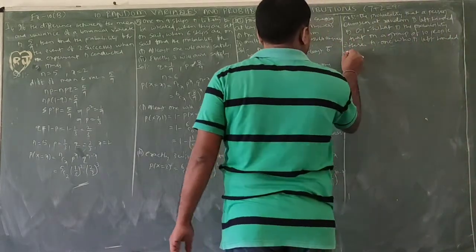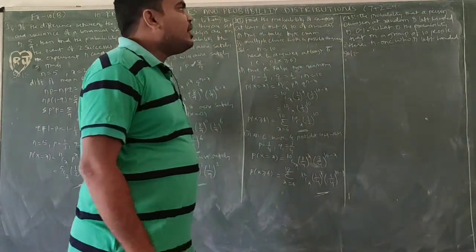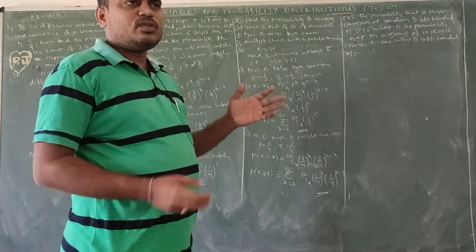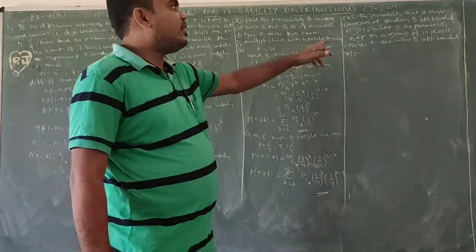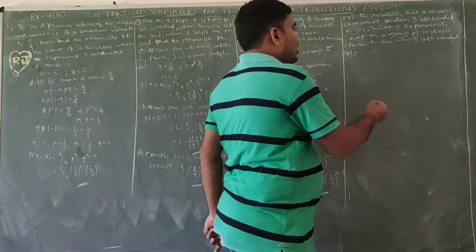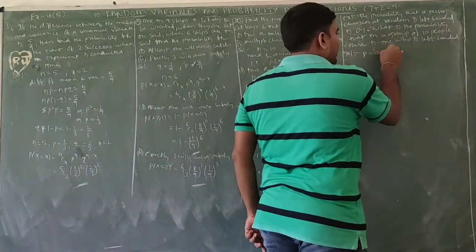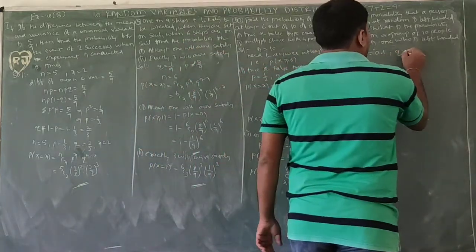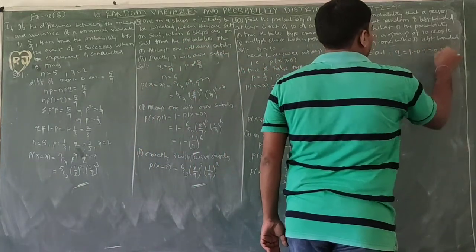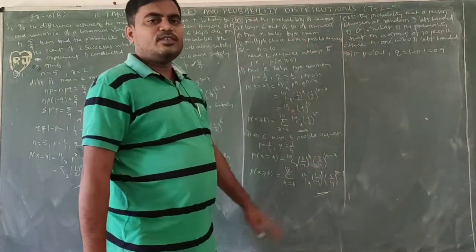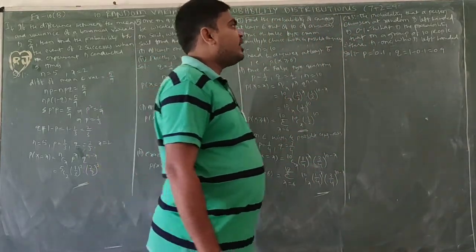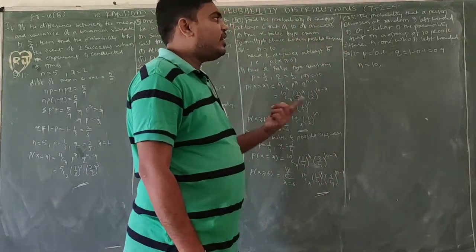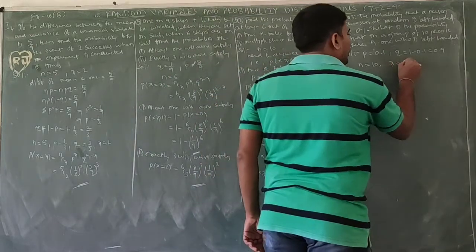Okay, solution. First, the probability that a person chosen at random is left-handed is equal to 0.1. So left hand we need, so I am taking 0.1 as the probability of success. So failure, 1 minus 0.1 equal to 0.9. The probability of failure is 0.9. How many persons are we taking? 10. N equal to 10. Among 10, how many left-handers do we need? Only one. X equal to 1.